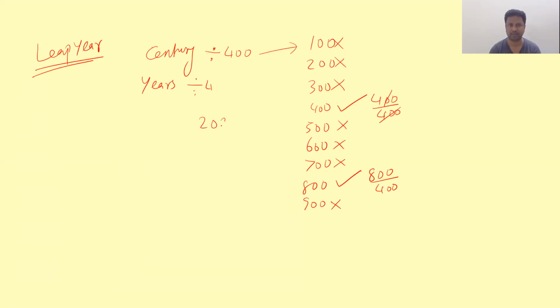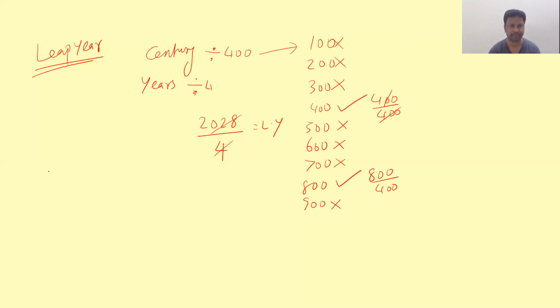For example, 2028. Is this year a leap year or not? Yes. If it is exactly divided by 4, then that year is a leap year. So 2028 is a leap year. In other words, every century is not a leap year, but every fourth century is a leap year. So leap year is very important. Again, centuries must be divided by 400. Other than centuries, the years must be divided by 4. Every century is not a leap year. Every fourth century is a leap year.